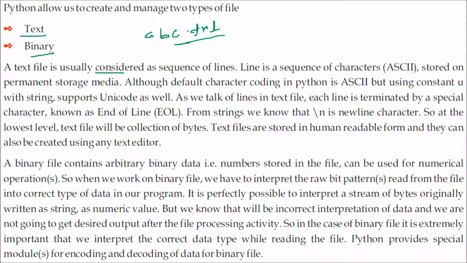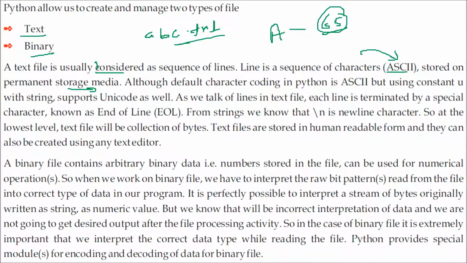These are nothing but ASCII characters. For example, capital A is an ASCII character, because the computer doesn't know what A is, the computer just knows that A means 65. In ASCII, A corresponds to 65, so it will take the binary value and then process it. And we also know that because Python deals with ASCII, a line is a sequence of characters. Basically a text file is nothing but a sequence of lines, and a line is a sequence of characters written in ASCII, and that can be stored in the storage media.